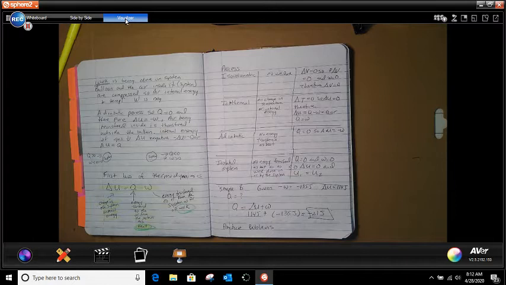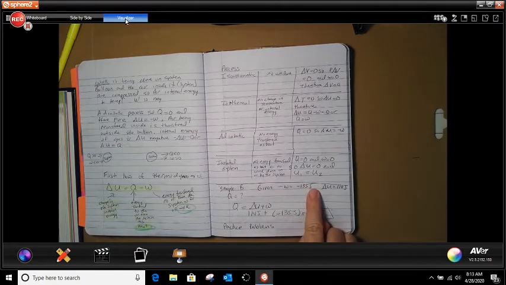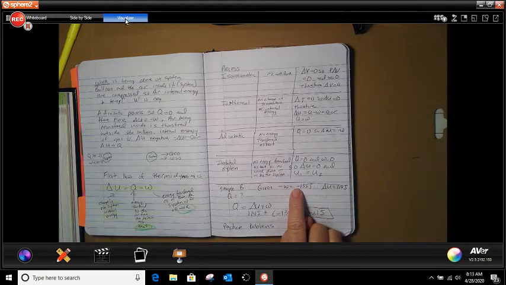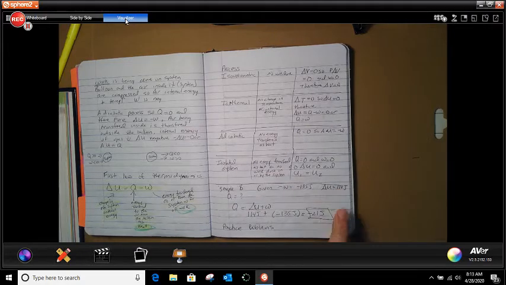In the book, it gives you a sample with these types of questions. Let's look and see what the question is asking for our sample. It says a total of 135 joules, that's the work done, is done on a gas and it is undergoing compression. Since there's work being done on it, it's going to be a negative number. If the internal energy of the gas increases by 114 joules, that's the change in U. During the process, what is the amount of energy transferred as heat? So we are looking for Q.